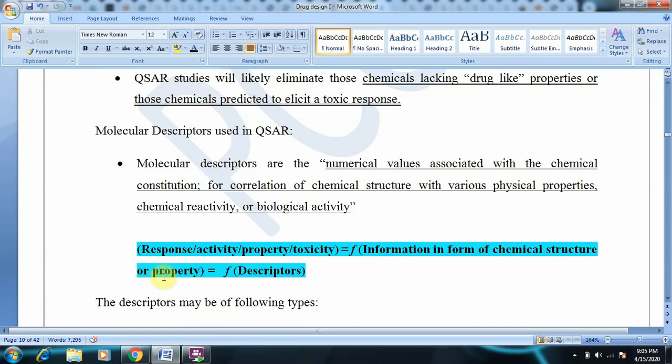So as we said, response or activity or property or toxicity is a function of information in the form of a chemical structure, and this information is available in the form of descriptors. So directly you can say that response or activity is a function of descriptors. And so QSAR is completely dependent on descriptors, and according to your syllabus you have some physicochemical descriptors we will be studying one by one, and before that we will see what are the different types of descriptors used